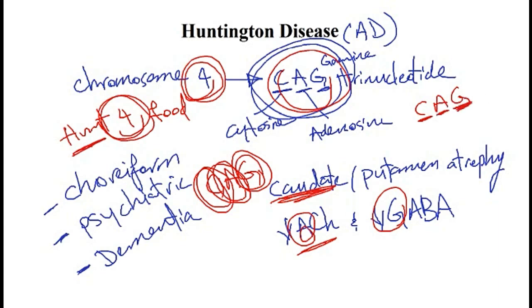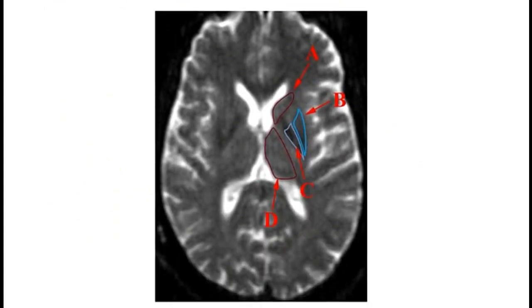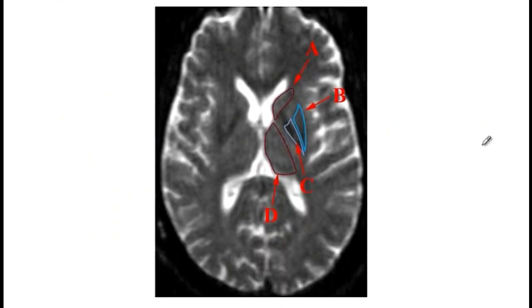Now, if you're asked on the exam to identify what parts of the brain are atrophied in these patients, I would like you to know that it would be the caudate, as well as the putamen.